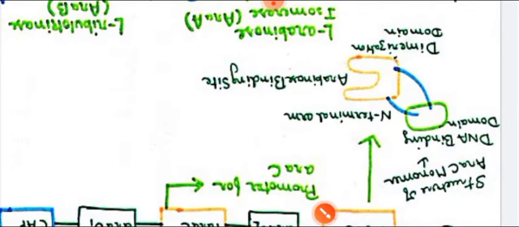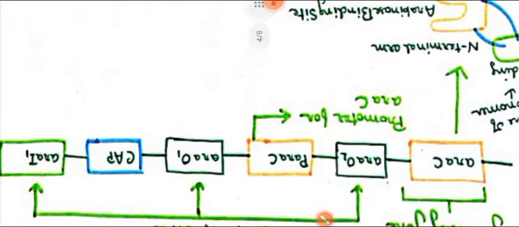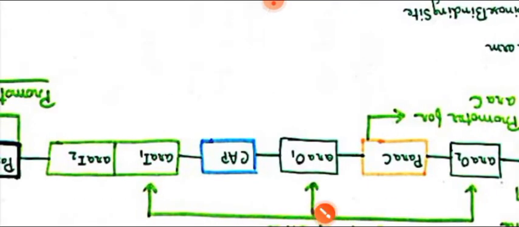Then right next to ARA-C there is ARA-O2, the operator region for the ARA-BAD genes. Don't confuse. Then comes PARA-C, the promoter for the ARA-C gene. From here, RNA polymerase will bind and carry out transcription from 5' to 3'. Then comes ARA-O1, the operator region for ARA-C.